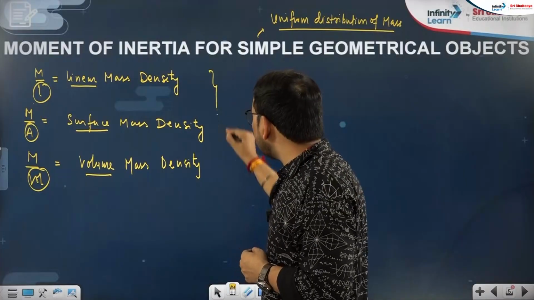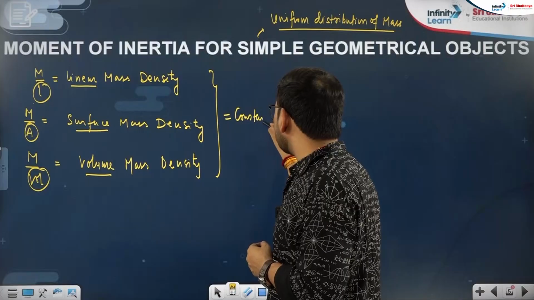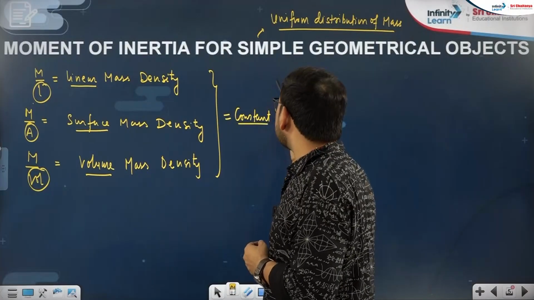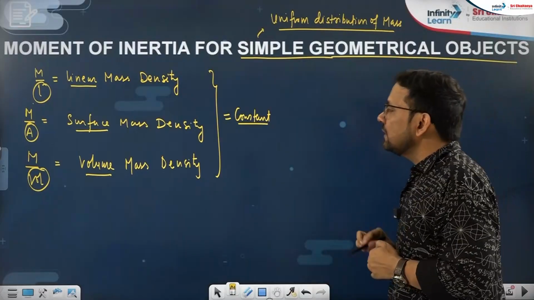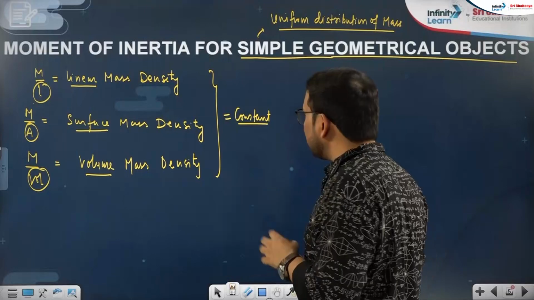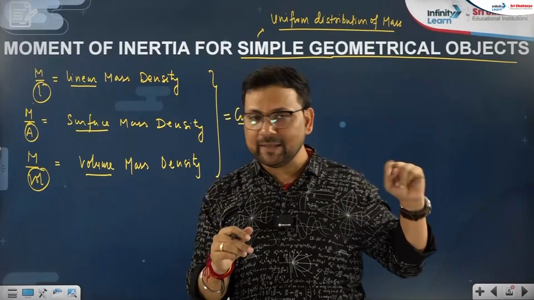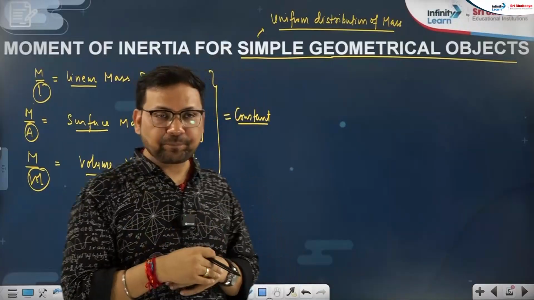All of these three are constant. This is the condition of simple geometrical objects where these three densities will be constant. So we understood the meaning of the heading. Now we will try to get how to find the moment of inertia.